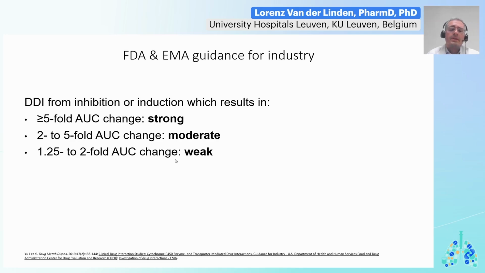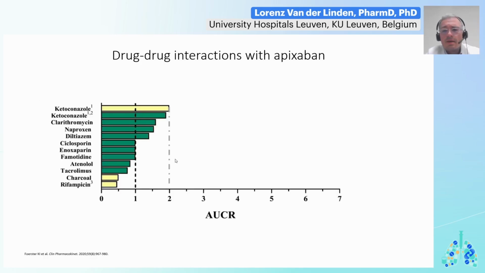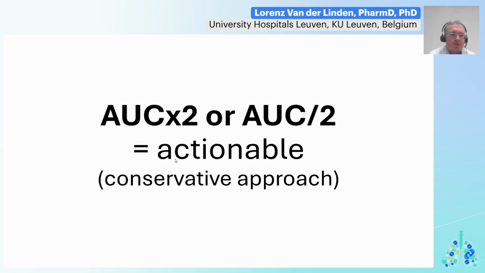For example, here we see a graph of apixaban exposure. On the x-axis, you can see the AUC ratio of apixaban taken together with a specific agent versus apixaban alone. And the one above is ketoconazole, which doubles the AUC of apixaban and is relevant. And this is rather a conservative approach, or a simple, very straightforward, not really nuanced approach.